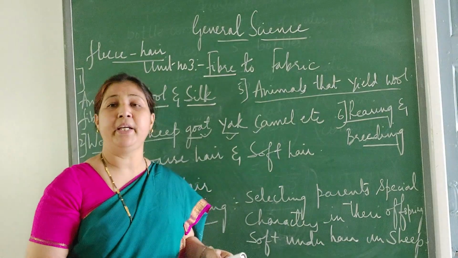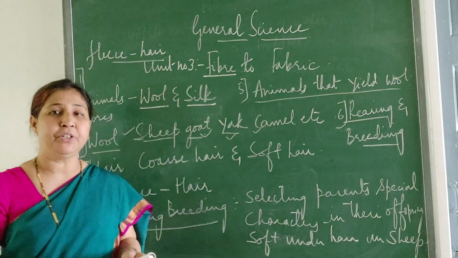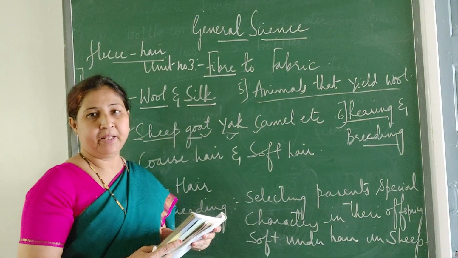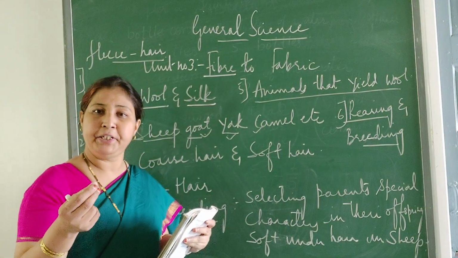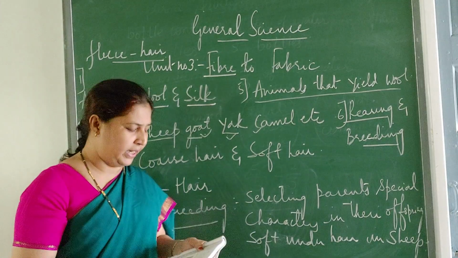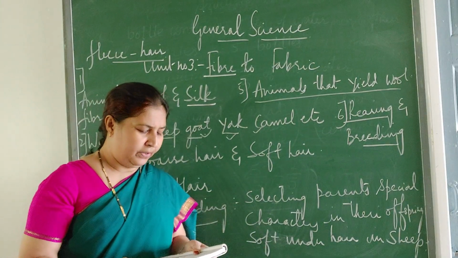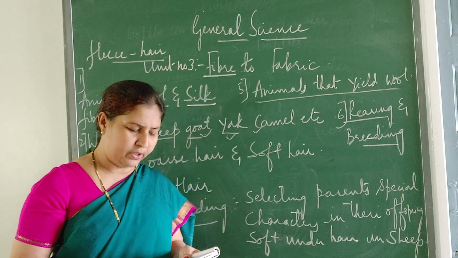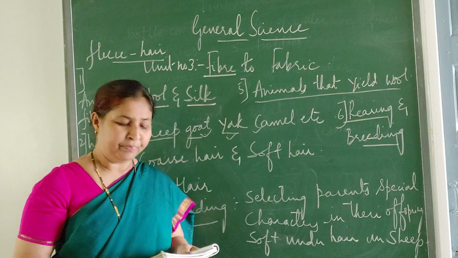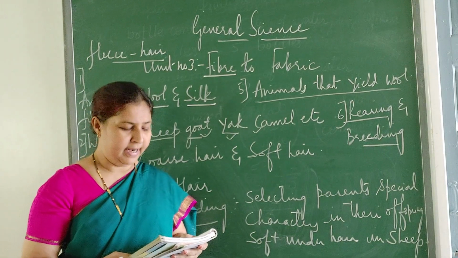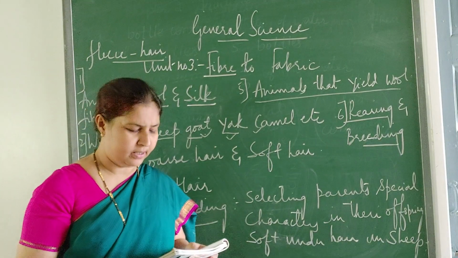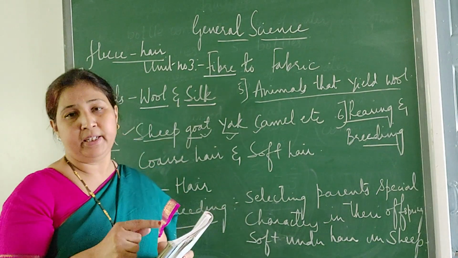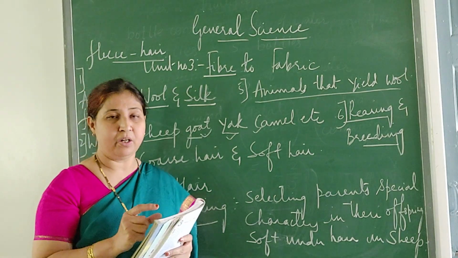So it is used for making shawls. These Kashmiri shawls are very famous. You might have heard of Pashmina shawls and all. Even the dresses are there, Pashmina, where the material will be very soft, plus it will be very costly. Then the fur on the body of the camel is also used as wool. This is llama and alpaca. These are found in South America, and these also yield wool. So these are the different places where we get different types of wool.